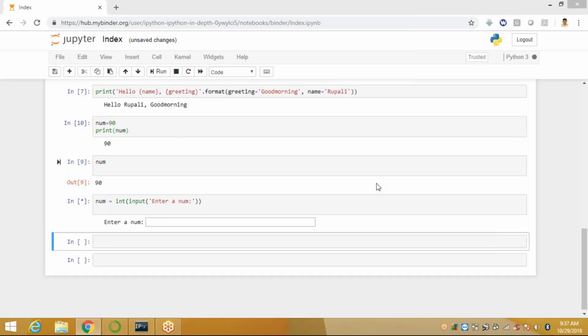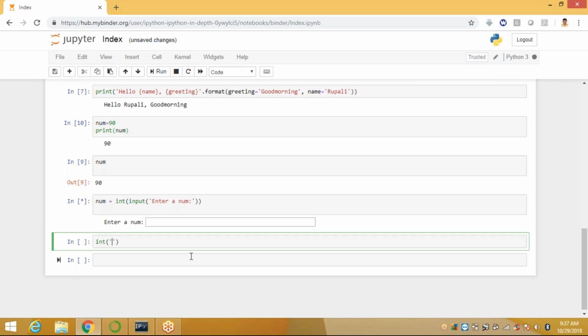Okay, now you understand what input is. We are using this input in many conditions, either if condition, if else condition, or nested if condition. Already you know how to convert the strings.